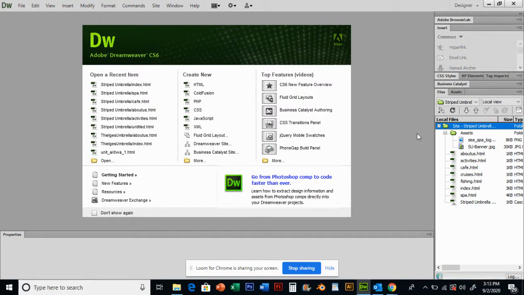One of the key things that I've tried to get across to you guys is make sure you save your pictures into the assets folder before you insert them. That way you know your pictures are not going to break, you're not going to have any broken links, and everything should be visible and it'll look like you know what you're doing.